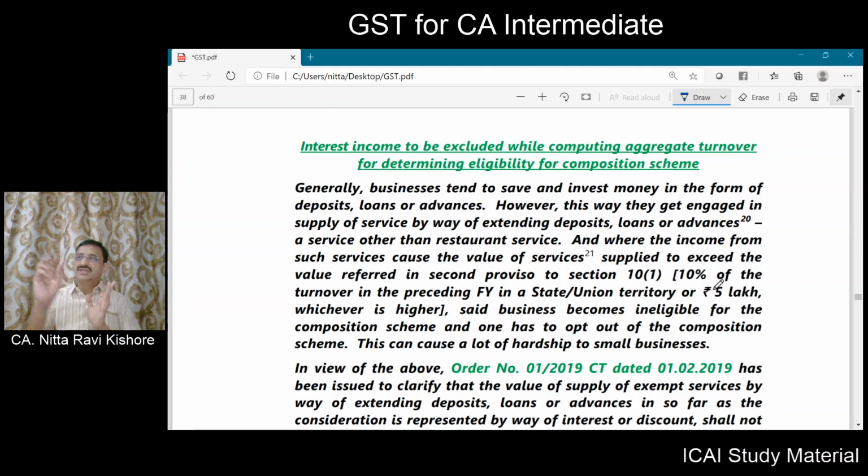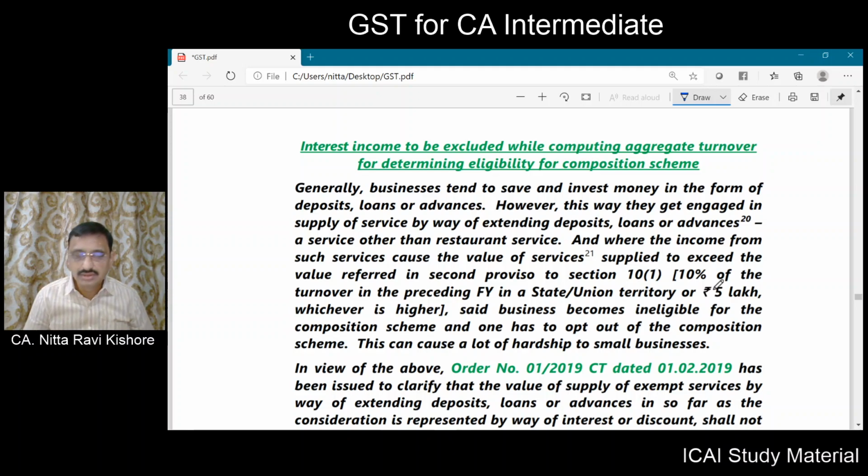Now giving deposits or loans or advances is also a supply, on which you receive interest or discount. It is the consideration. Okay, now that is exempt supply.